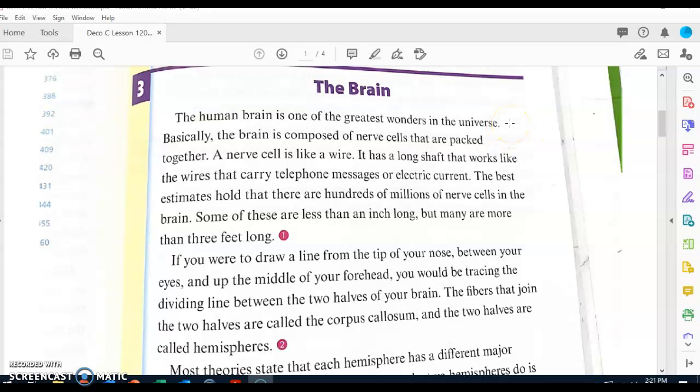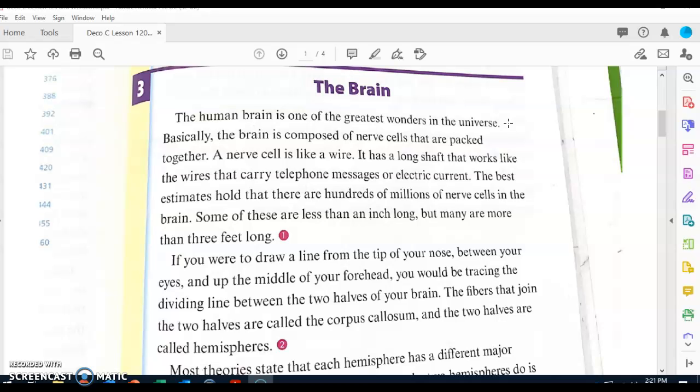Now, the brain. The human brain is one of the greatest wonders in the universe. Basically, the brain is composed of nerve cells that are packed together. A nerve cell is like a wire. It has a long shaft that works like the wires that carry telephone messages or electric current. The best estimates hold that there are hundreds of millions of nerve cells in the brain. Some of these are less than an inch long, but many are more than 3 feet long.